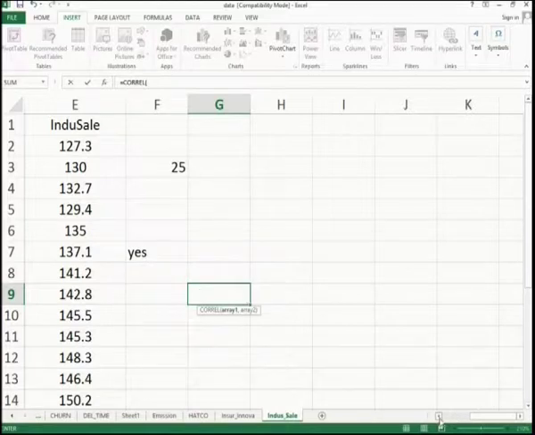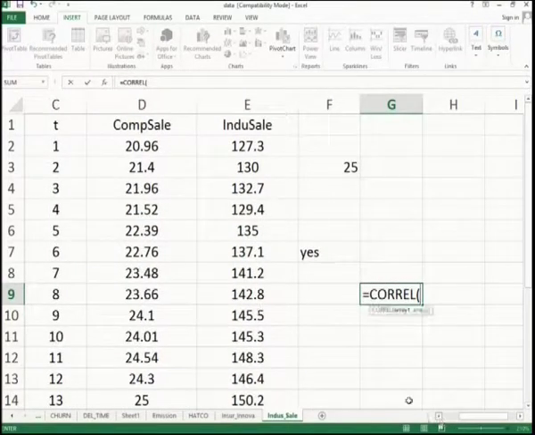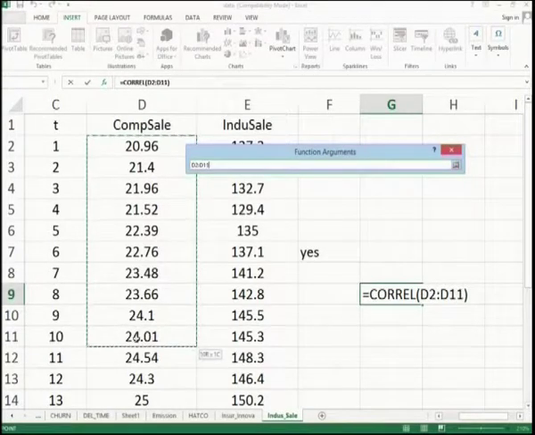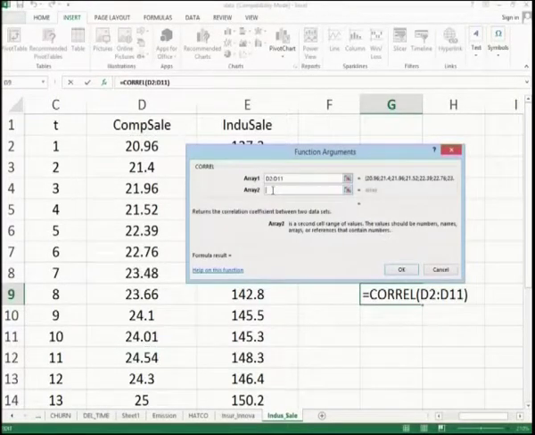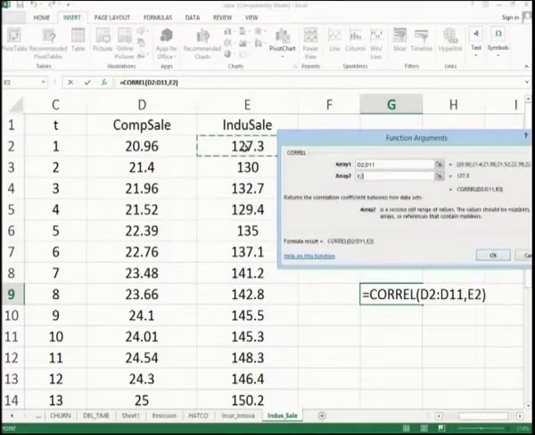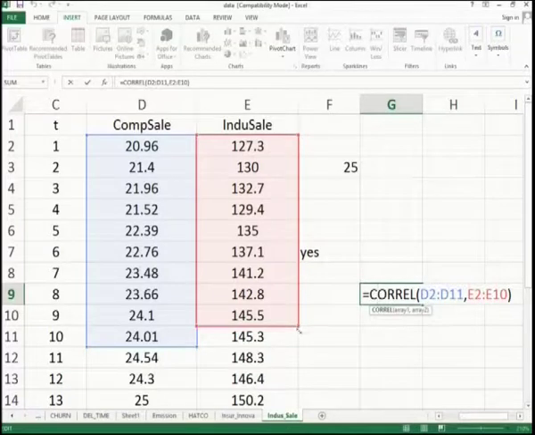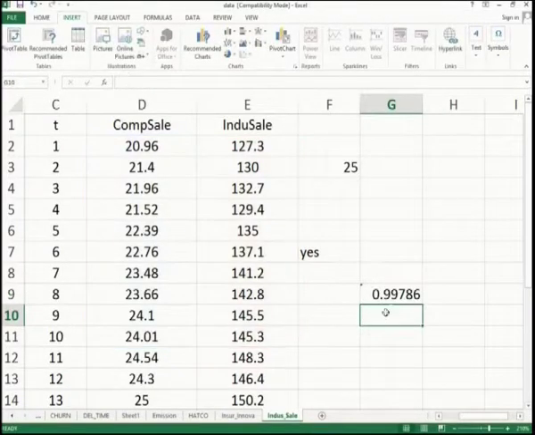Correlation of what? The analyst must know at least we need 2 columns, right. So, I have correlation of array 1 and array 2. Array 1 may be up to 10 here, and array 2 may be here, I will go up to 10 again. So, one value is short, so I just select one more. We have 0.9786 as your correlation value.